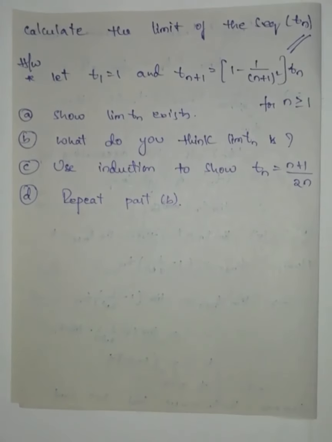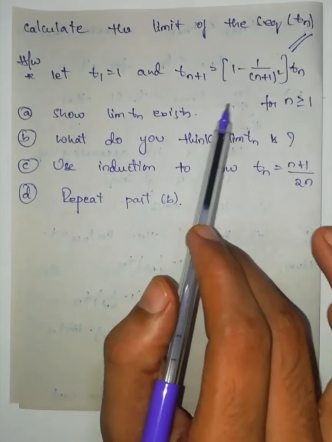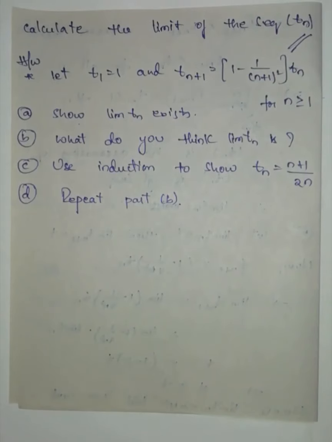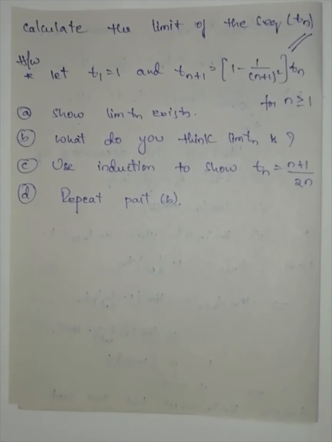This is a homework problem. First we have to show the limit of tn exists, meaning I have to show that the sequence is bounded and monotone. After showing it is bounded and monotone, the limit of tn exists, then we go for the second one. After doing the second one, using the values of t1, t2, t3 and mathematical induction, we have to show that tn can be written as (n+1)/(2n).